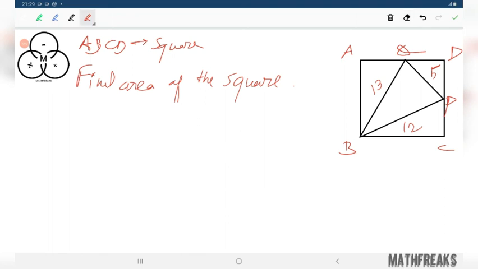So this angle is simply 90 degrees. Consider this alpha. This is 90 minus alpha. This is what? 90 minus alpha. This is also alpha.